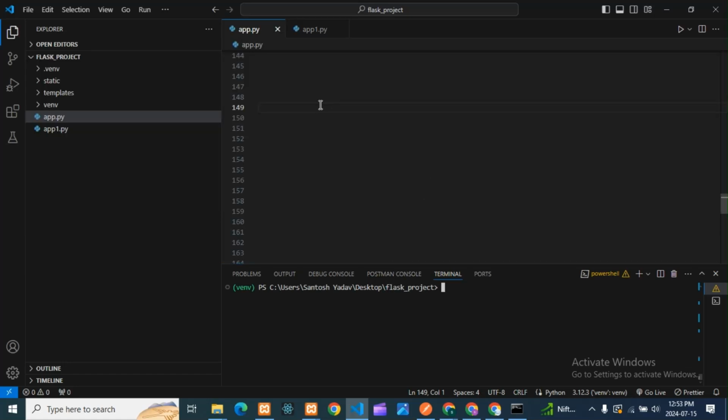So guys, today we will create APIs and test them in Python. We are creating APIs in Python, that is a GET API and a POST API, and we will test them in Postman. I'll tell you how to test Python APIs in Postman. If any errors are there, we will solve those also today.